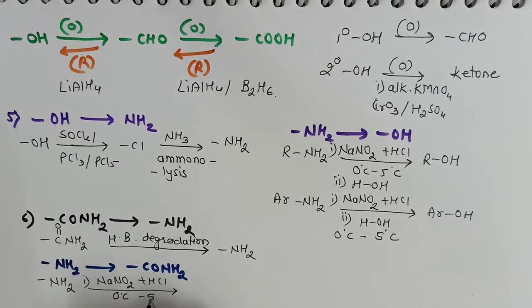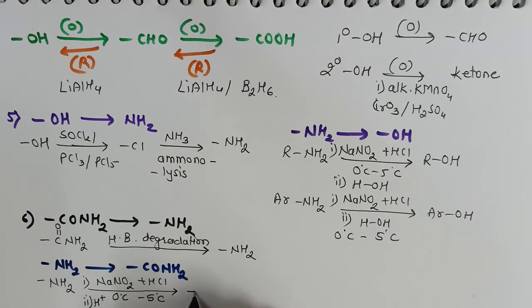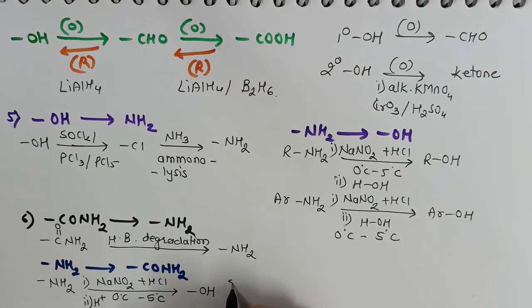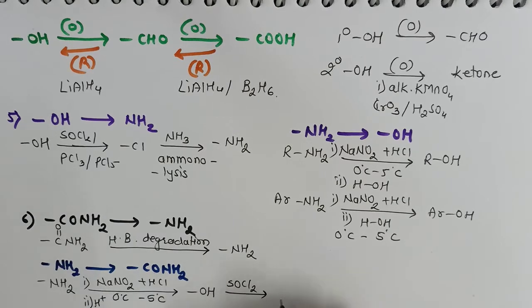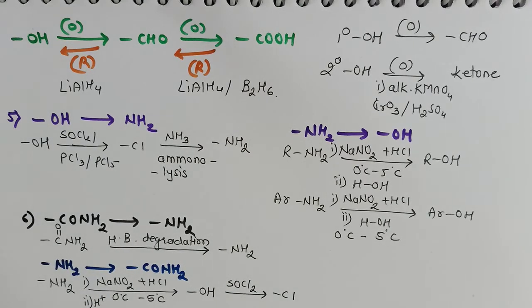Don't forget to write the temperature condition, 0 degrees Celsius to 5 degrees Celsius, followed by hydrolysis. We can write H plus or we can write HOH also. Then it will be converted to alcoholic group. Now this alcoholic group can be converted to the corresponding chloride by use of either thionyl chloride or PCl3 or PCl5.